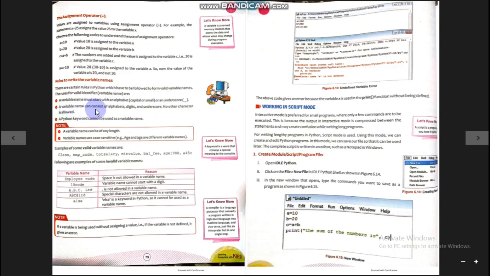A variable name can consist of alphabets, digits, and underscore. A variable name can have digits, but it should not start with a digit. No other character is allowed. If you want to put dollar, at the rate, or comma in the name of a variable, that is not allowed. Also, a Python keyword cannot be used as a variable name.